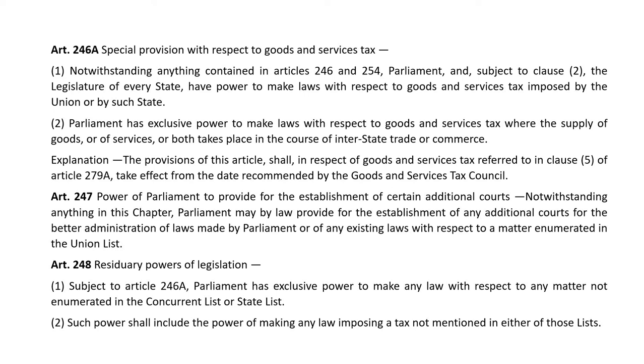Explanation. The provisions of this article shall, in respect of goods and services tax referred to in Clause 5 of Article 279A, take effect from the date recommended by the Goods and Services Tax Council. Article 247. Power of Parliament to provide for the establishment of certain additional courts.